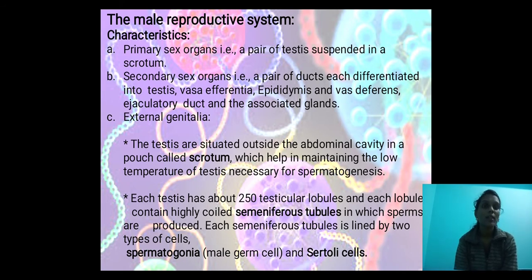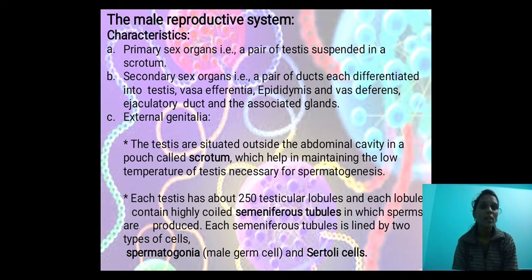Secondary sex organs include a pair of ducts, each differentiated into vasa efferentia, epididymis and vas deferens, ejaculatory duct and the associated glands. These come under secondary sex organs. Okay. Third one is external genitalia.